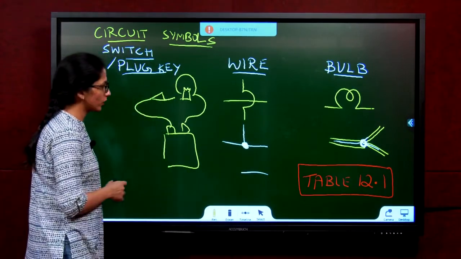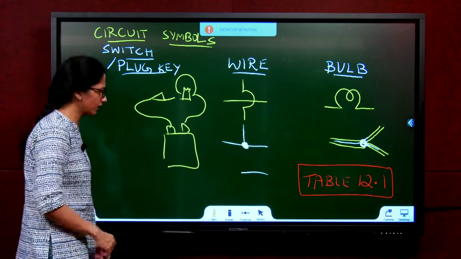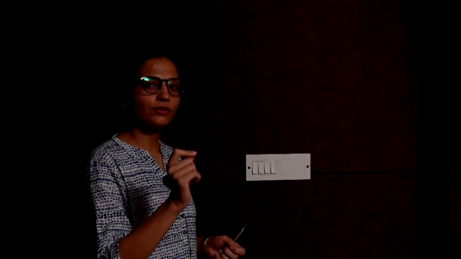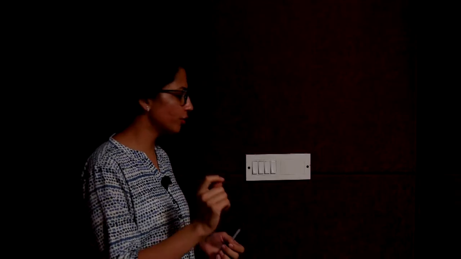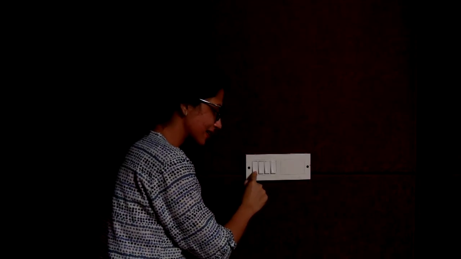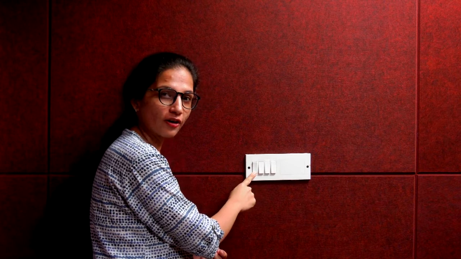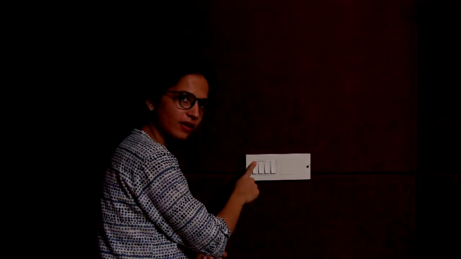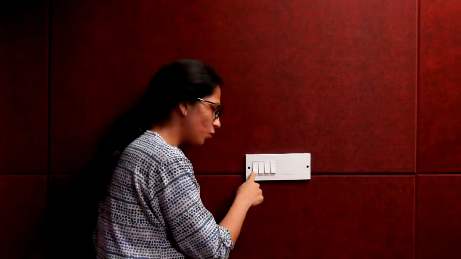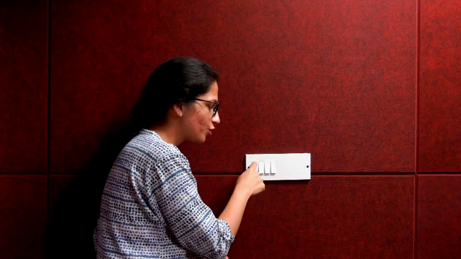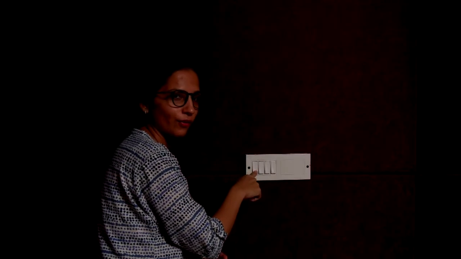Now we come to switch. How does a switch work? Now when I tell you to switch on the light, what do you do? I go and press this, the light is on. I press off, the light is off. What is happening? You are allowing current to flow. You are not allowing current to flow.